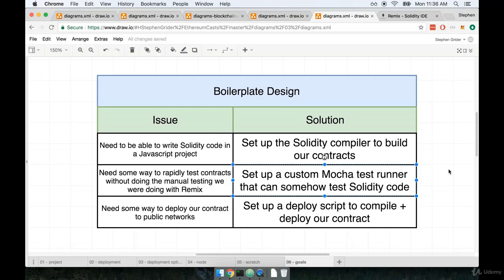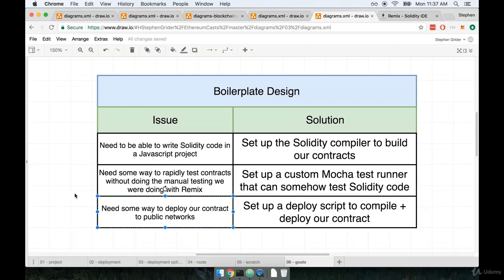It's actually going to be a great experience that's going to teach us a lot about how to interact with Ethereum contracts from JavaScript code. So setting up this test runner right here to test our contract is really going to be a lot of very great and important experience that we gain in this course.